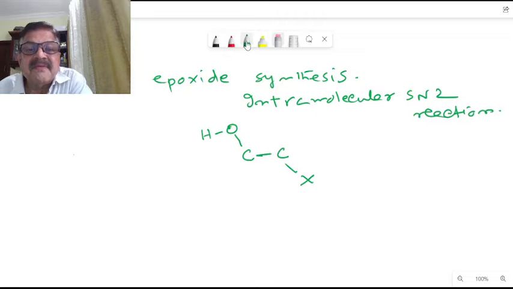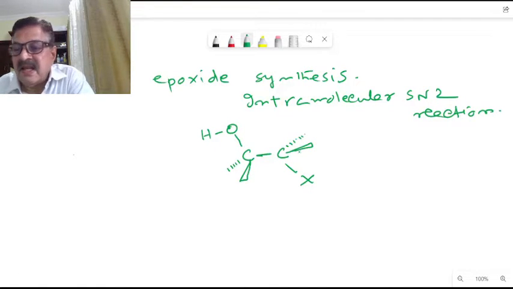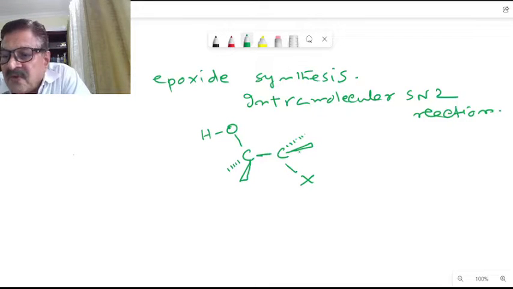So here your other groups will be there, whatever is there. Other groups we can just put here on a wedge as well as on a dash. Okay. Like this. Now, what is this intramolecular SN2 reaction? That is what we are going to explain here.